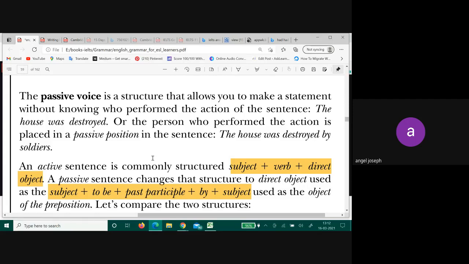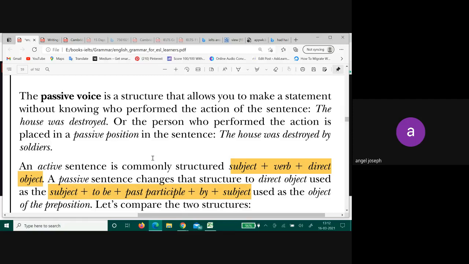Along with that, not as a part of grammar, but while I train you for writing, I will also teach you what is an active voice, what is a passive voice, all those things. Right now, you're going to go deeper into what is a passive voice, how to construct different types of passive voice. Now, what is a passive voice? The first question. What is it? There are two voices. One is active and one is passive. In an active voice, the doer is more important. Till now, you learned it like that, right?